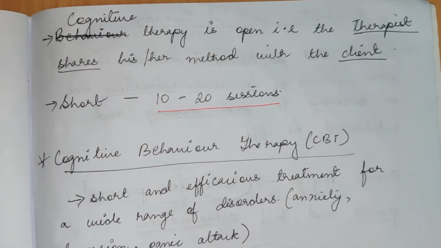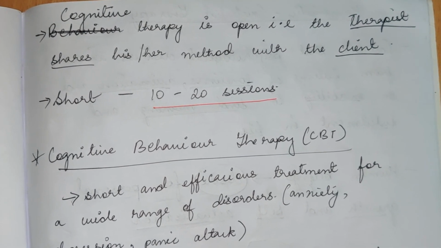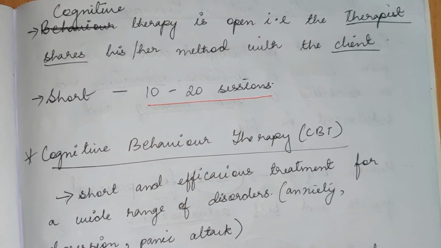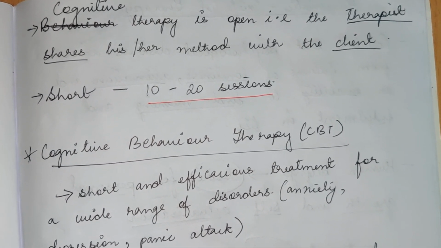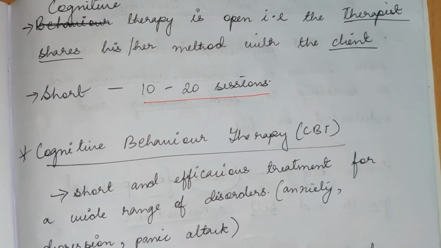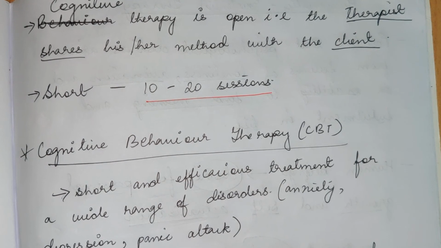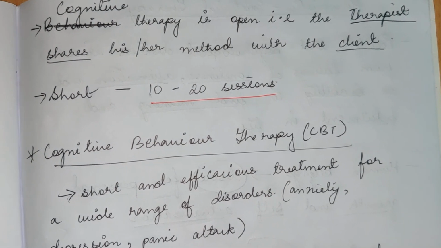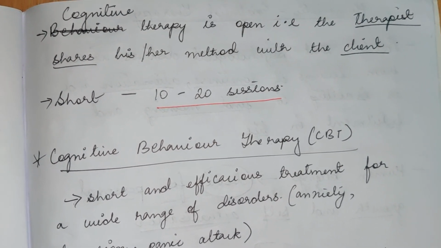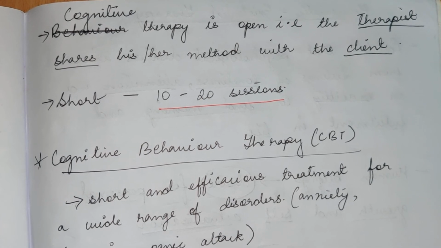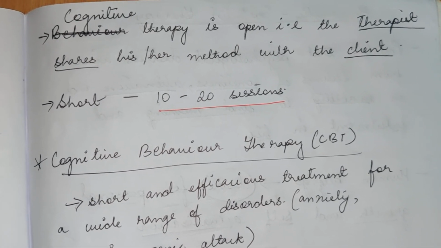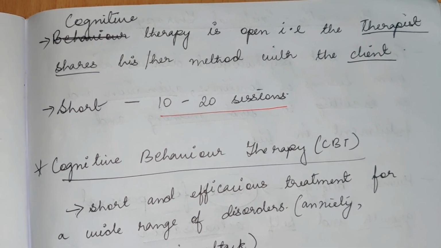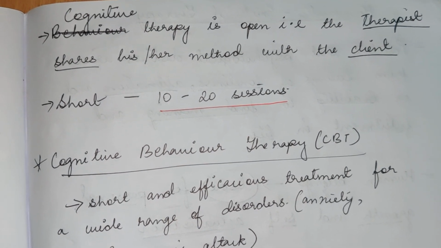Cognitive therapy is open, meaning the therapist shares his or her method with the client. The therapist is not secretive here. Unlike in psychodynamic therapy, the therapist cannot reveal to the client that now free association is going to be conducted on you, or dream analysis is going to be conducted on you, or now transference is going to take place and there will be resistance. You can't tell your client all these things, otherwise it will not be effective. That's the case with psychodynamic therapy. But in cognitive therapy, the therapist is very free and frank with the client, and shares the methods that he plans to use.